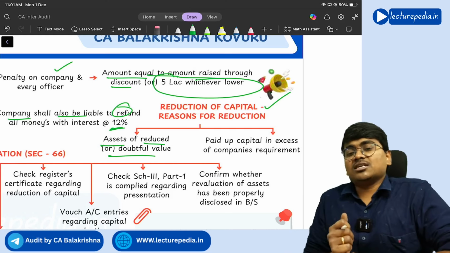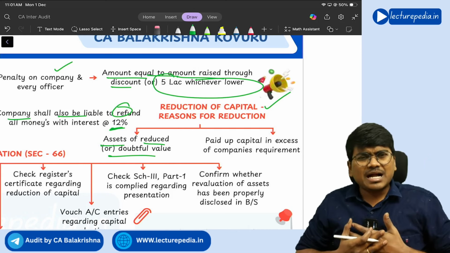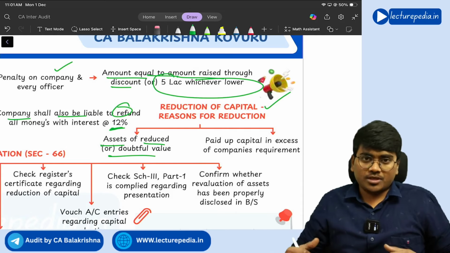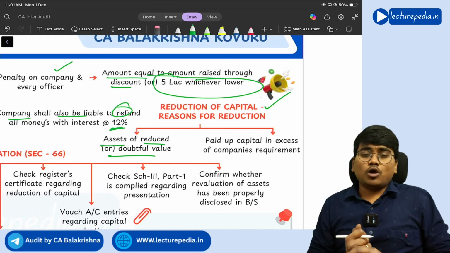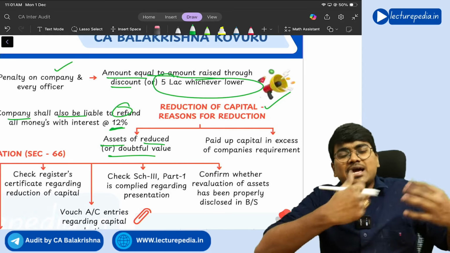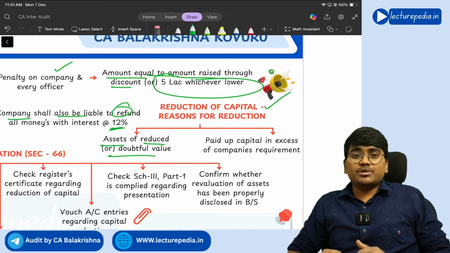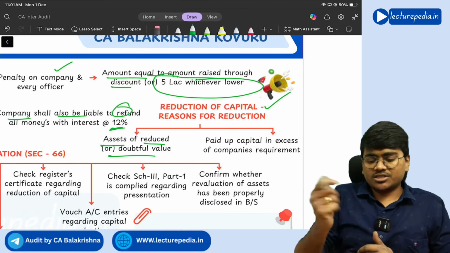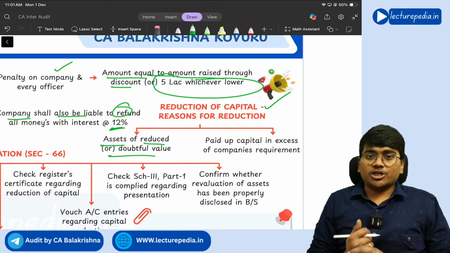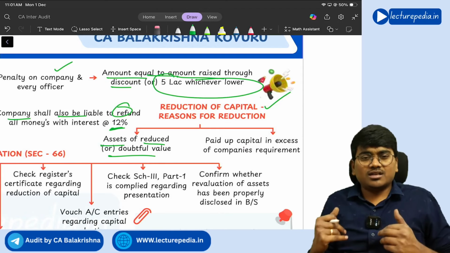Next, let's say the second situation: the company is having excess money, idle money is available with the company. So the company wants to buy back its own shares. So what will the company do? The company will give the amount to the shareholders and it will buy back the shares and it will cancel the shares. So that is the second reason why the reduction occurs.